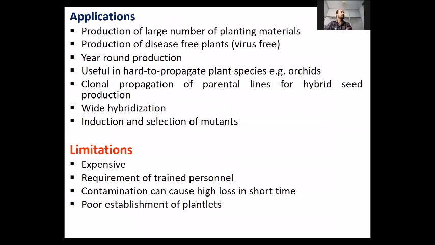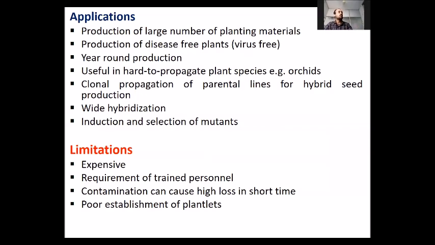Next, application of micropropagation. The most important benefit or most important advantage of micropropagation is that we can produce a large number of planting material in a short time. We can produce disease-free plants. For virus-free plants, meristem tip culture is normally followed. Meristem tip culture is very much important where virus-free plants have to be produced.